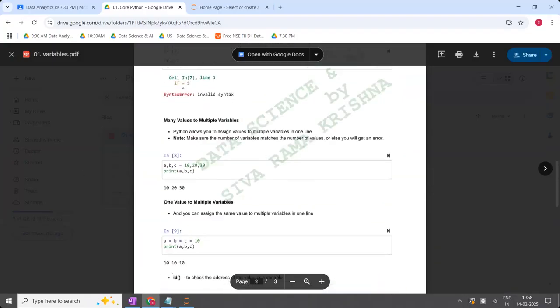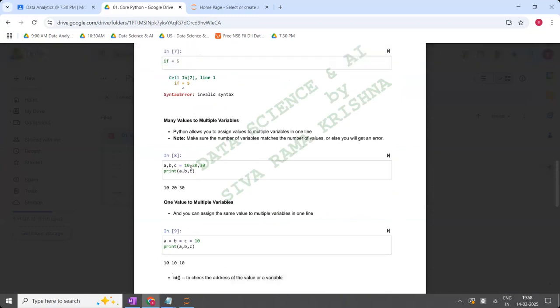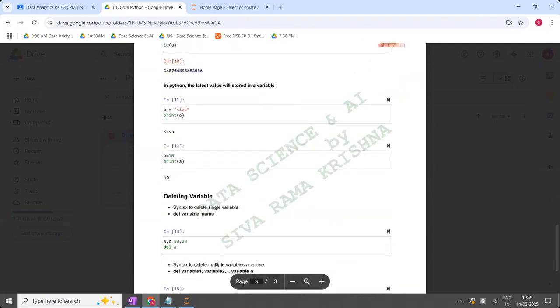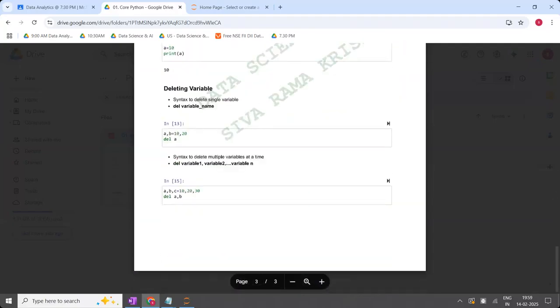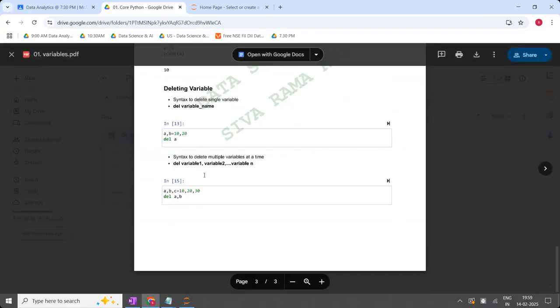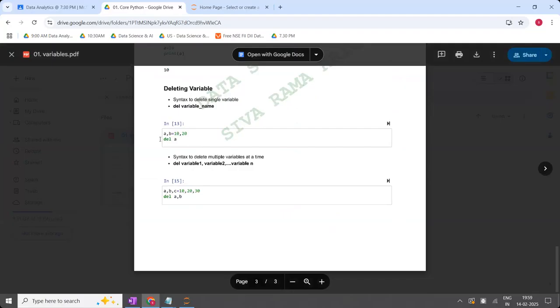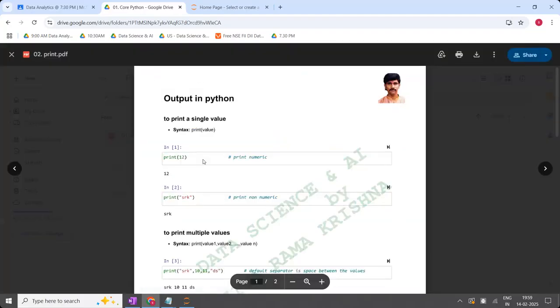How to assign multiple values to multiple variables: a, b, c is equal to 10, 20, 30, or you can assign a single value to all the variables. And at the same time, we discussed how to delete a single variable and how to delete multiple variables with examples. The notes were there, and the example is below. Similarly, coming to print, yesterday we discussed printing a numerical value.